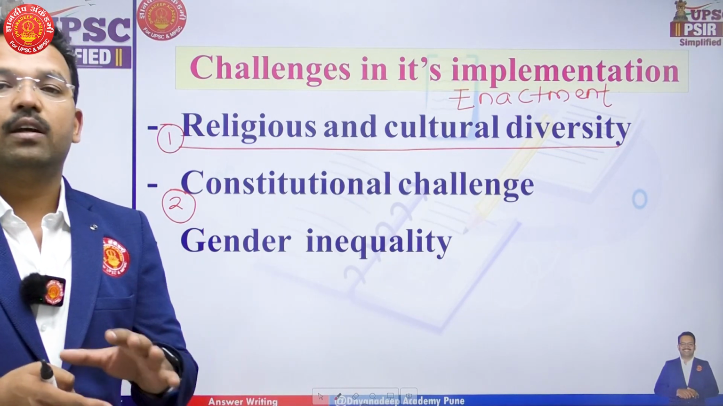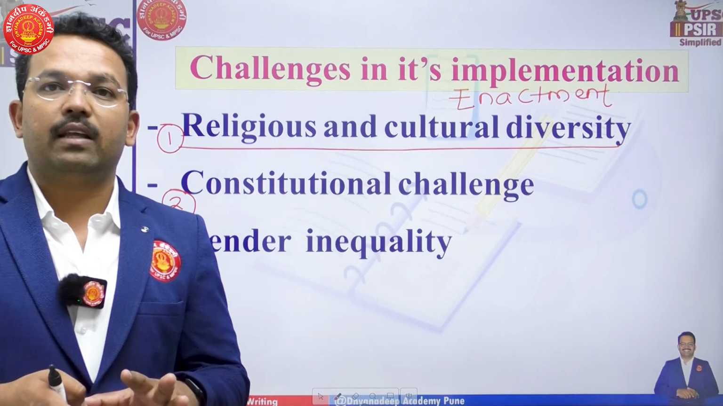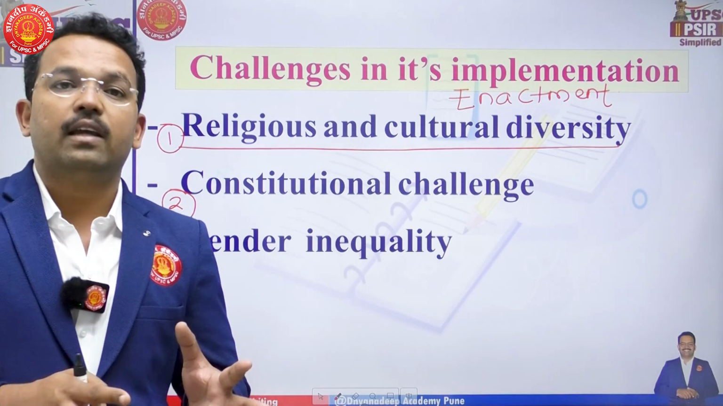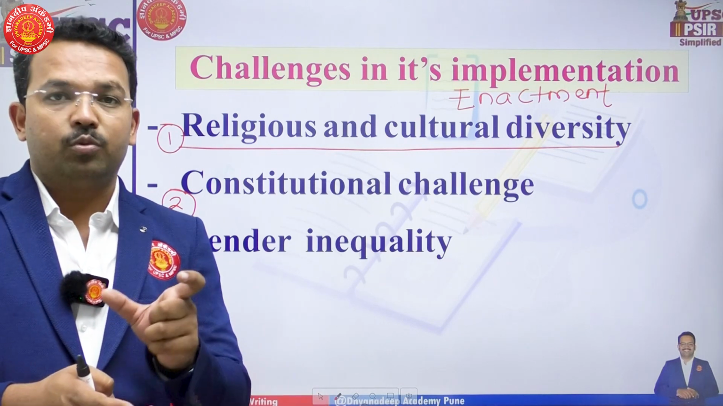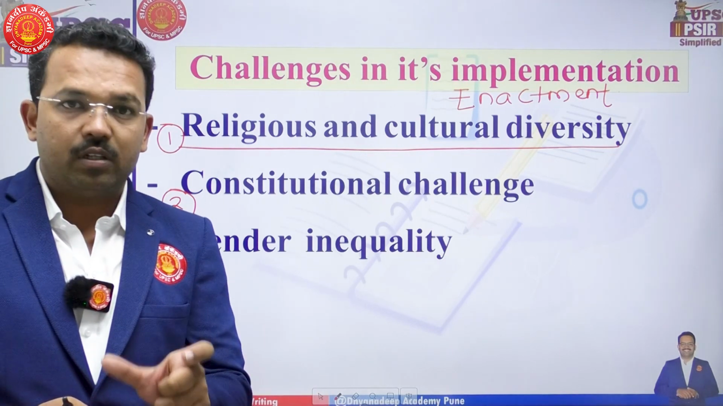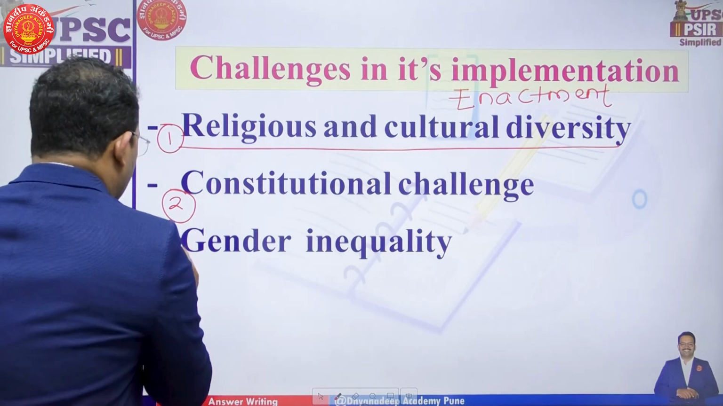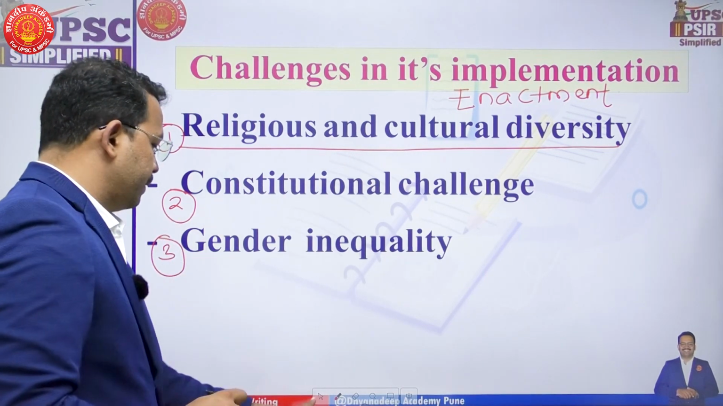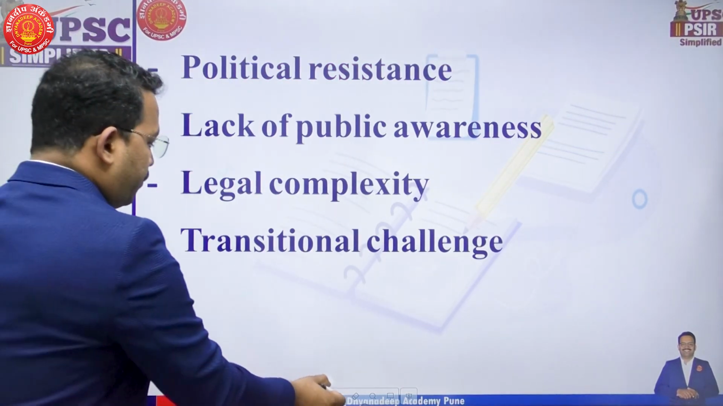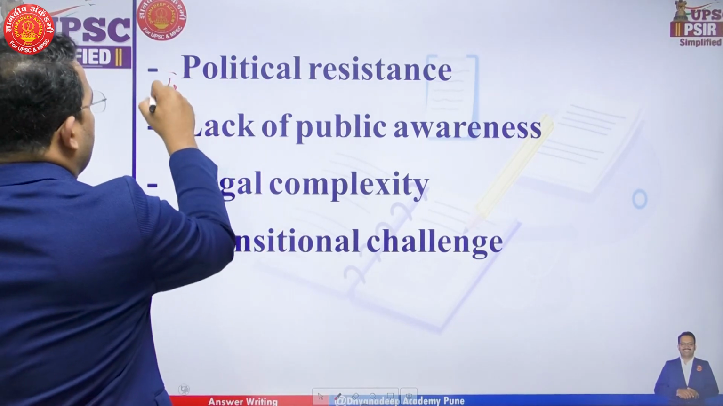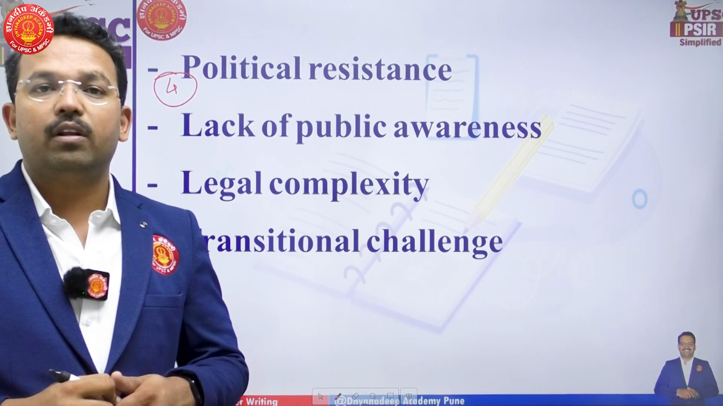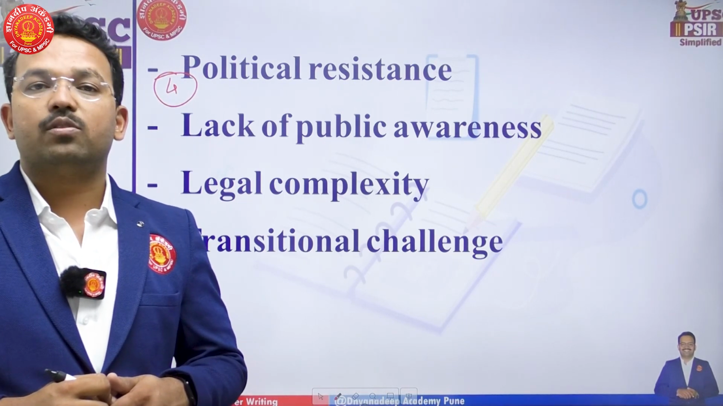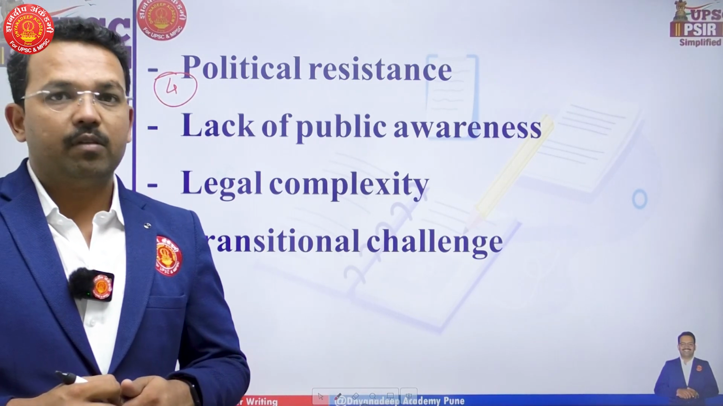And as we have seen, there is always a constitutional debate, there is always a constitutional difficulty, and conflicts are going on between DPSPs and fundamental rights, which could lead to many constitutional challenges. Third is gender inequality, the most important part. Then the fourth difficulty will be political resistance from all spheres of polity, that they will not be ready for this Uniform Civil Code where everyone will be treated equally.